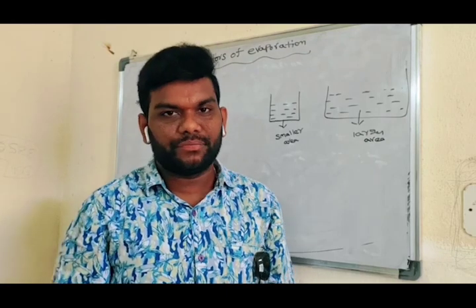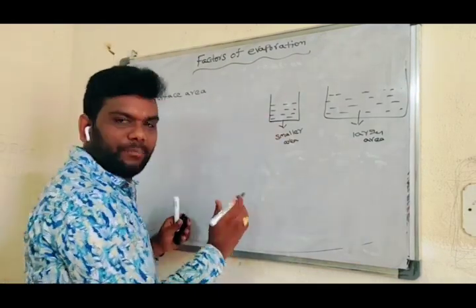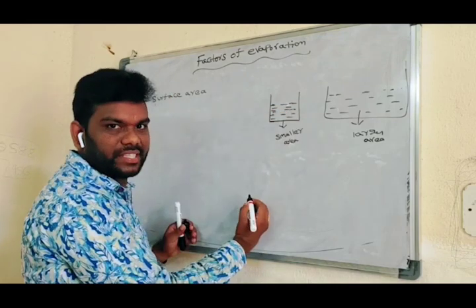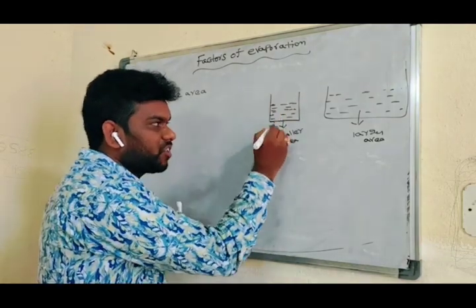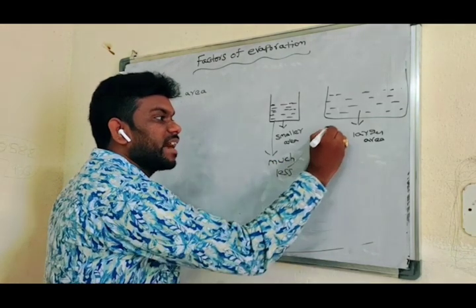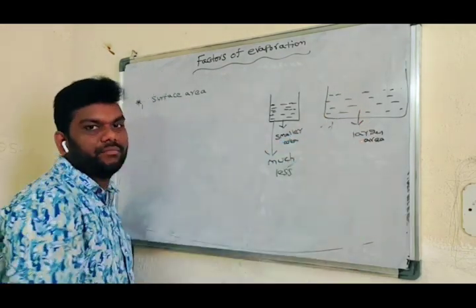What do we conclude? In this small beaker, each water particle's surface available for evaporation is much less compared to the larger surface area.